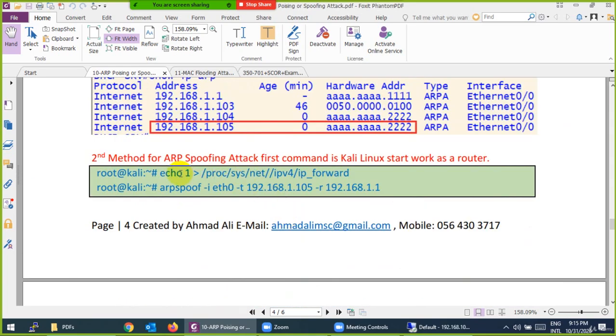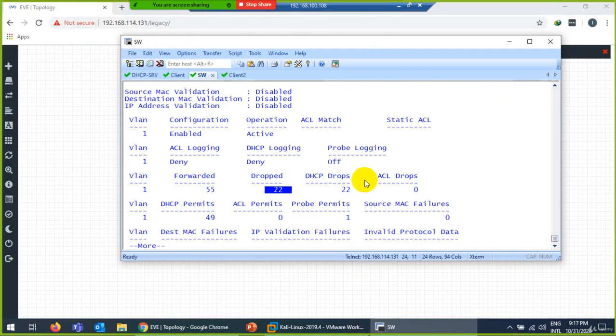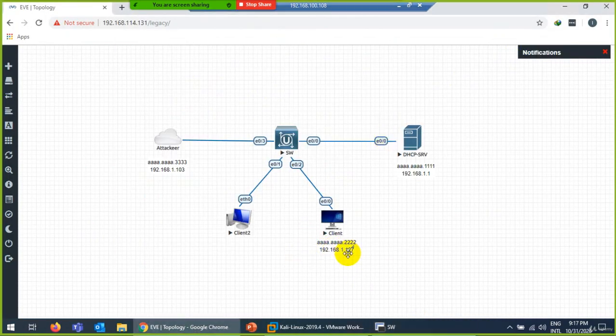We have another method, by the way. If you want, you can use the arpspoof command as well. This is also a way to do your ARP poisoning. This command is so easy. Rather than using Ettercap, you can use this simple command. arpspoof -i, use your interface, then the source IP, like this PC, in my case 1.27, and 1.1 is the gateway.